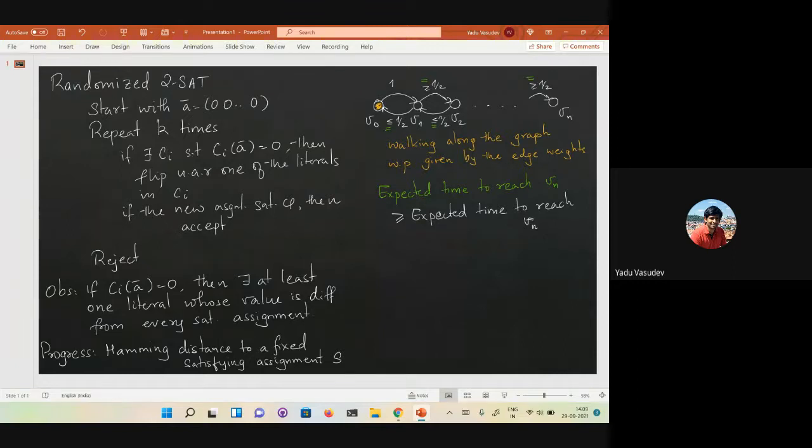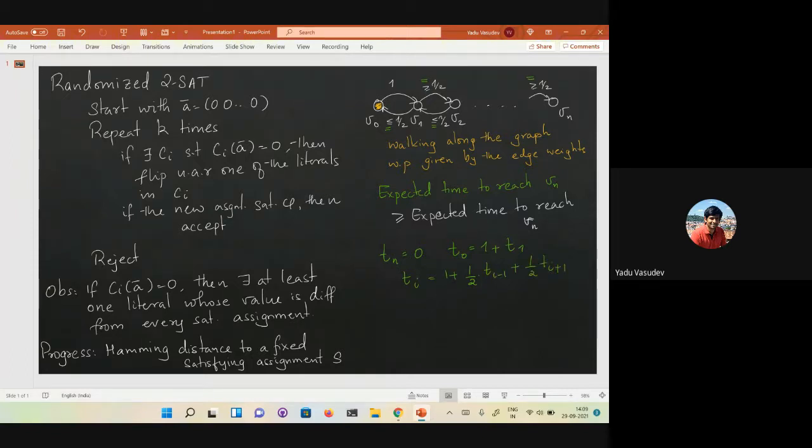Right? The white random walk corresponds to the satisfiability algorithm. And we analyzed this green random walk by saying that if Ti was the expected running time, then Tn is 0, T0 is 1 plus T1, and for the remainders, Ti is 1 plus half into Ti minus 1 plus half into Ti plus 1.